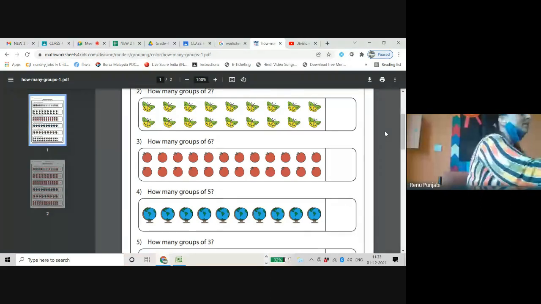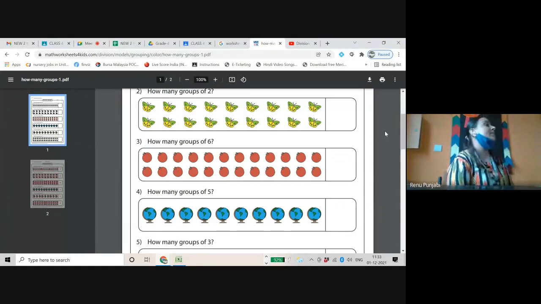From this grouping only your answer has come. Next is 18 divided by 2. It is 9. And there should be groups of 2 covered. You covered 9, which is wrong.